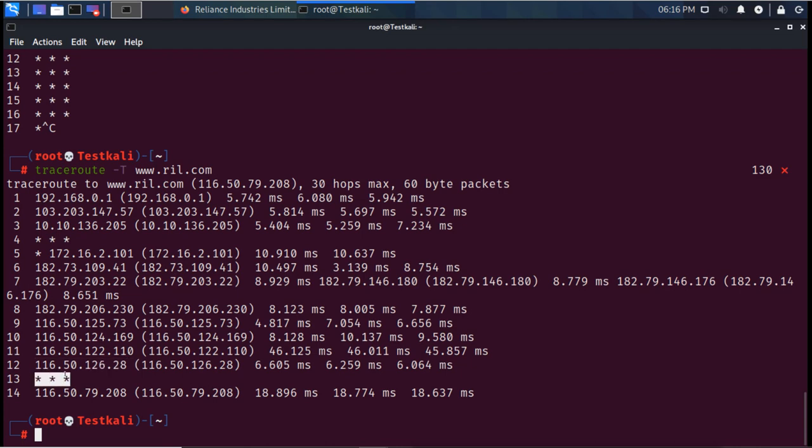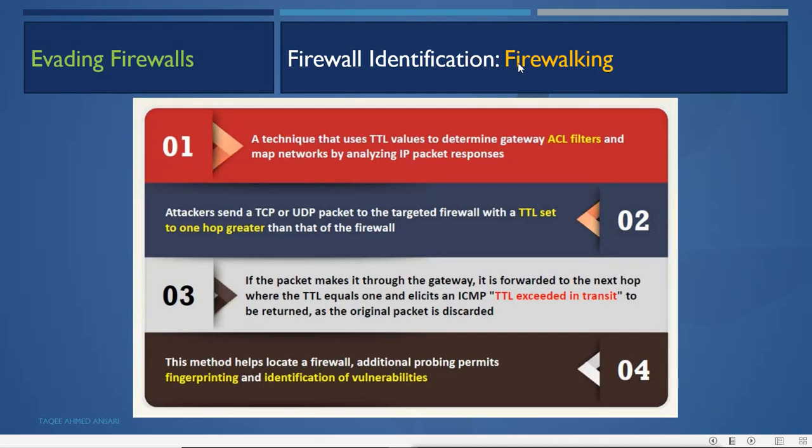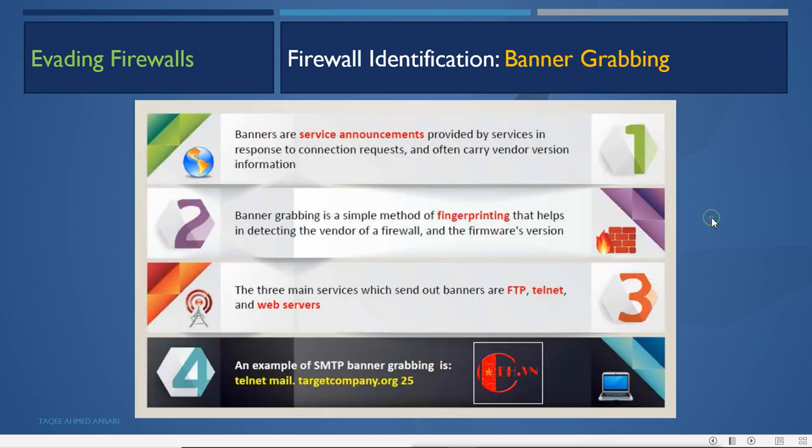Now we know the IDS and the firewall IP, then we can use the other identification method. We can do port scanning on this IP and try to see what ports are running on it, and then we can guess the type of firewall. That technique is called firewalking, to identify the exact location of the firewall, and then we can find out the fingerprint, or the ports open on that firewall IP, or we can also do banner grabbing. To identify the firewall, an attacker can do banner grabbing also.